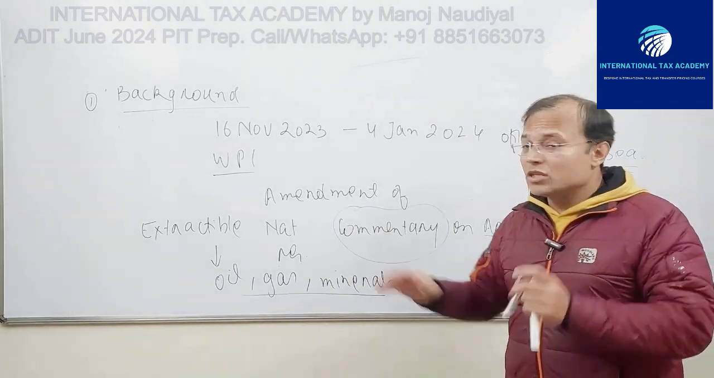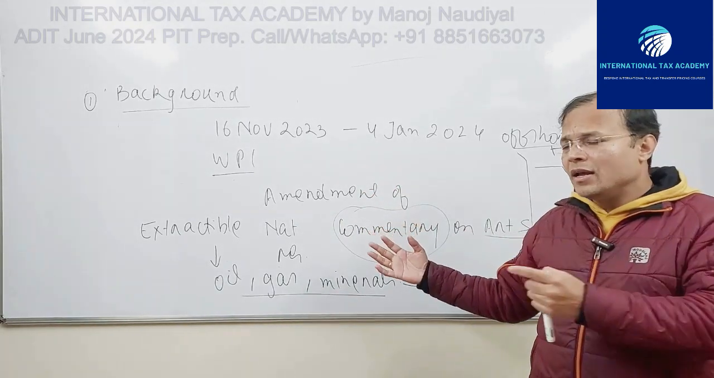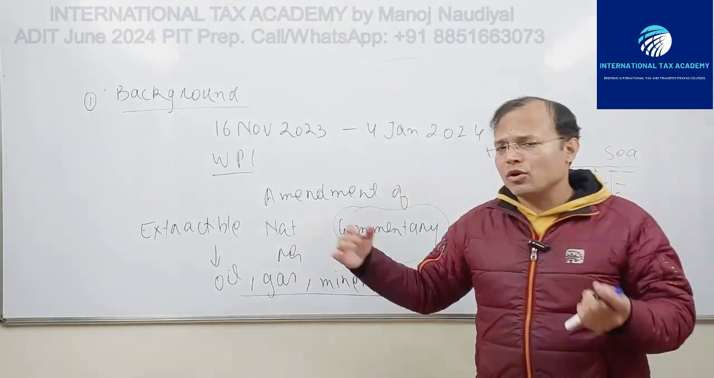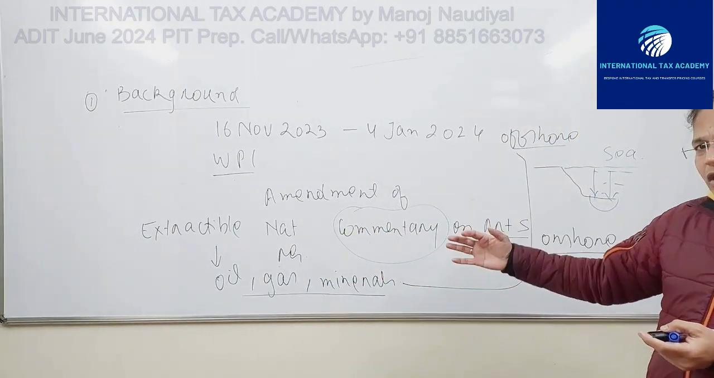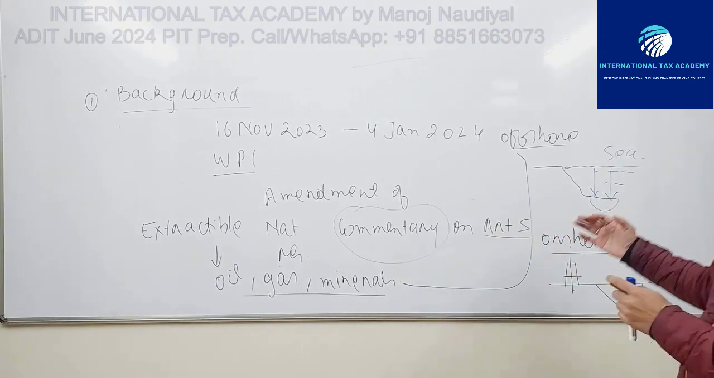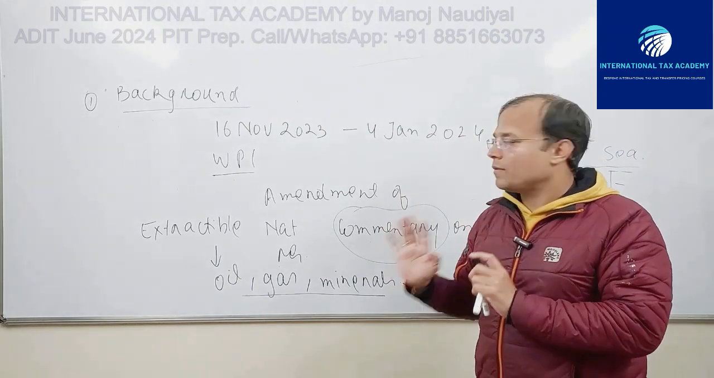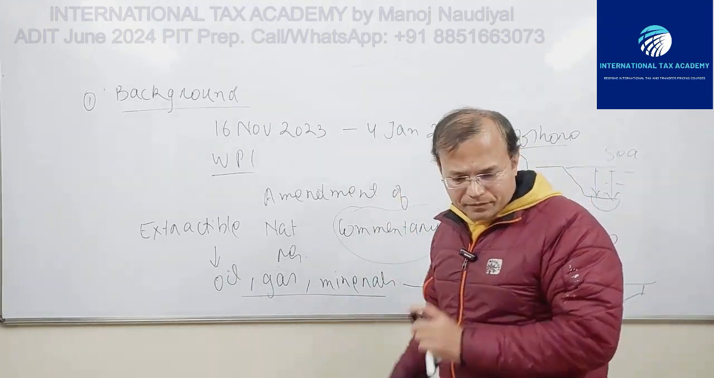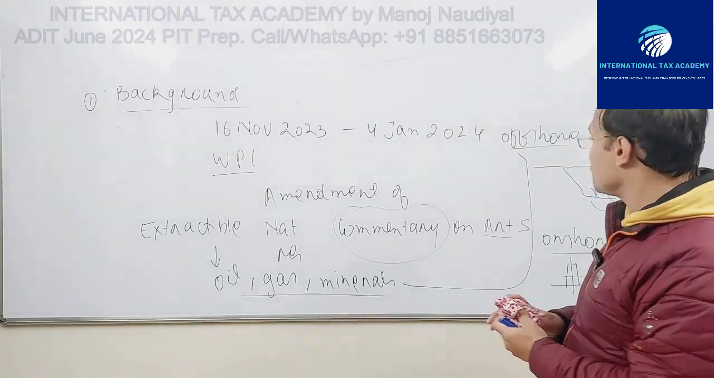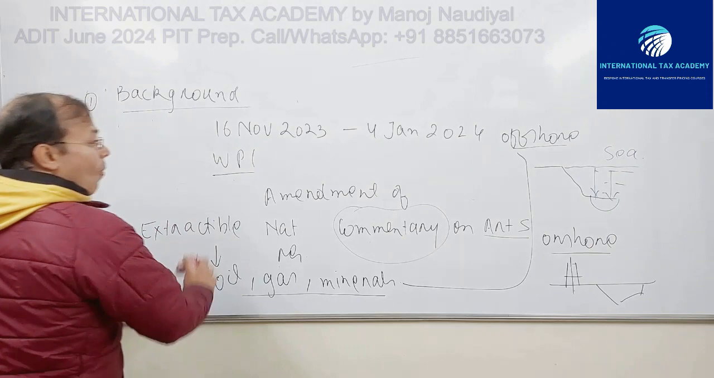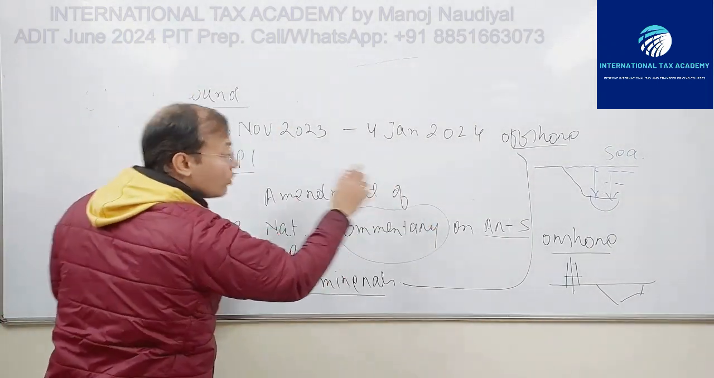So extractable natural resources, oil, gas and minerals, the activities may be conducted on the offshore regions and the onshore regions. So this was the background, that the proposed PE article relates to the exploration and exploitation of oil, gas and minerals, and this exploration and exploitation may be conducted in the offshore and the onshore regions, fine. So this is the first part, background. Second part, the structure of this provision. Remember this, offshore and onshore.